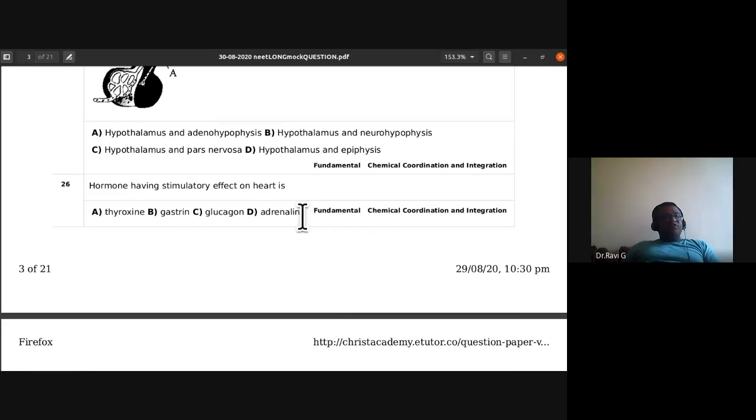Which is the hormone having a stimulatory effect on the heart? Is it thyroxine, gastrin, glucagon, or adrenaline? I think you should know this very well. Which hormone? Adrenaline. Why adrenaline? What do we commonly call the adrenaline hormone? Emergency, 3F hormone. Very good. Emergency hormone, we also call it the 3F hormone.